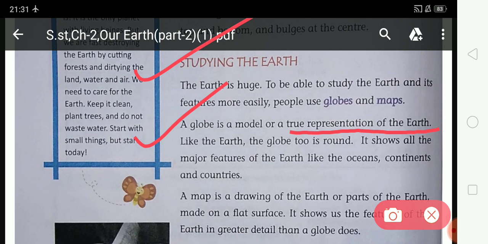It shows all the major features of the earth like the oceans, continents and countries. So a globe shows all the major features of the earth, and we can know about the features of the earth with the help of a globe, because a globe is a true representation of the earth. The shape of the globe and earth are the same, both are round.